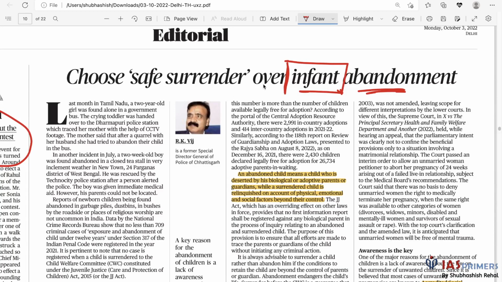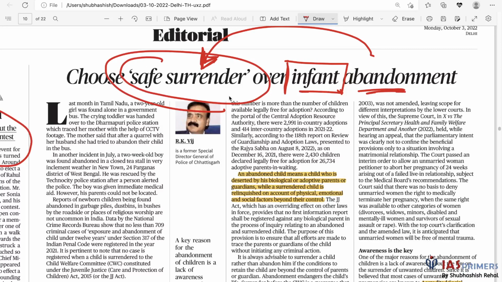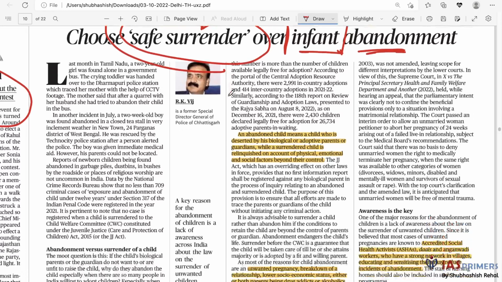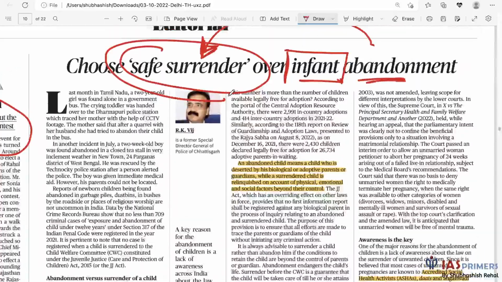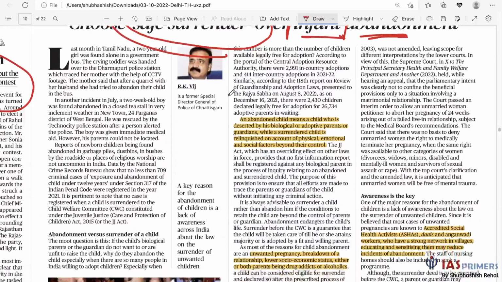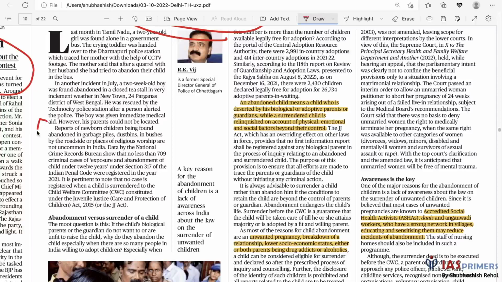What we want as a society is, rather than abandonment, if you feel that you cannot take responsibility for whatever reason, people should surrender their child safely, in the lawful manner, and not just leave it at the temple side or in the garbage or whatever. Don't do that. So we want to move towards safe surrender. The same thing has been elaborated over here.